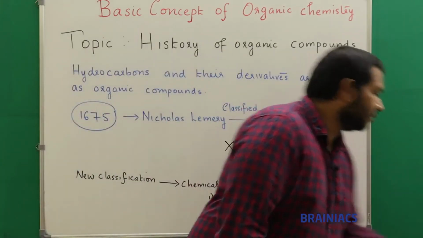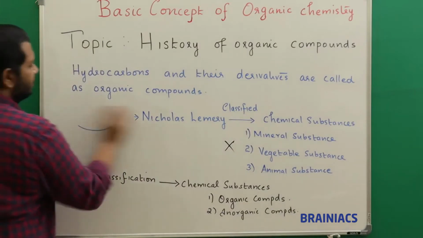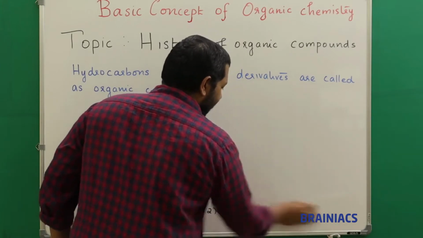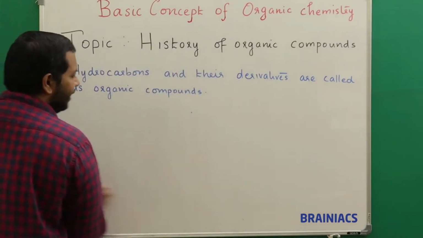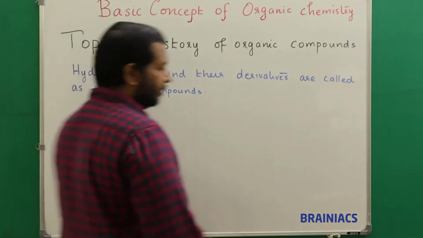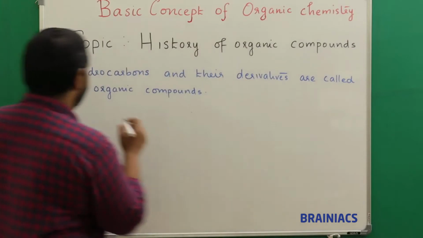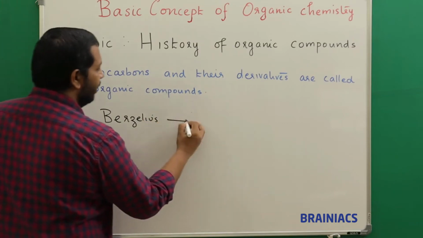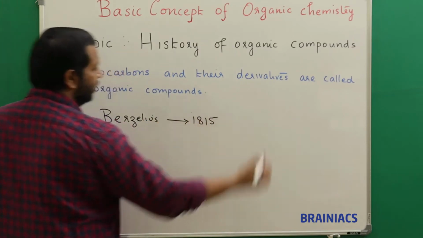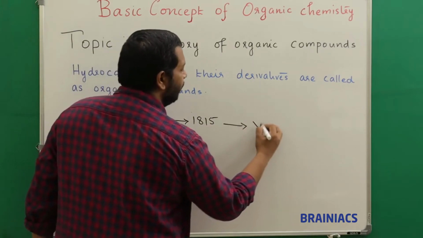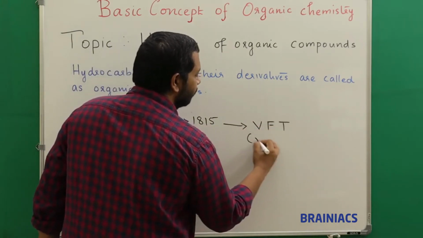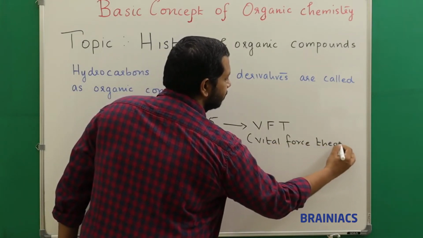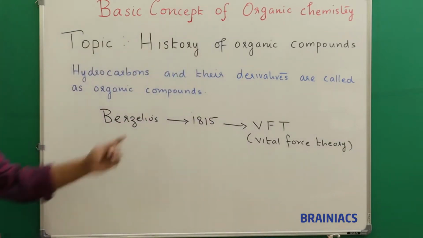So I will just write that. There is a person called Berzelius who proposed a theory called the vital force theory. Okay, what is the theory name? Vital force theory. So I can write Berzelius in 1815, very important, remember the year, put forward the theory called VFT. VFT stands for vital force theory. So he put forward the theory which is called the vital force theory.